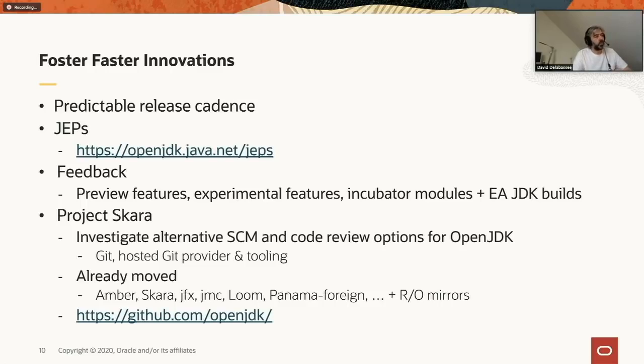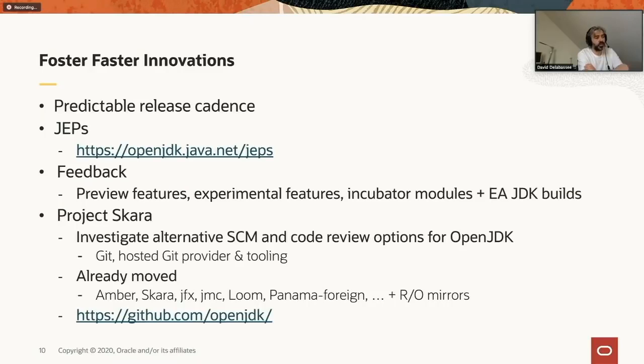And last but not least, we have an ongoing OpenJDK project named Skara. The goal of Skara is to investigate alternatives to Mercurial. If you know OpenJDK, you know that since the beginning, OpenJDK has used Mercurial as its source code management solution. It worked for many years, but honestly, Mercurial is a bit tough to learn. If we want to encourage more contributions, we'd better look at alternatives. That was the goal of that project, and the outcome is that Skara has selected Git as the alternative. That means that all the OpenJDK development is moving to Git.